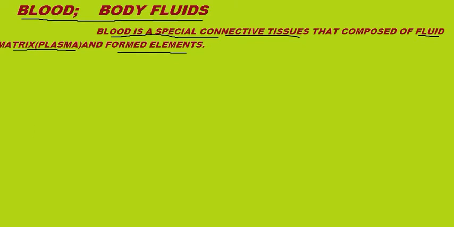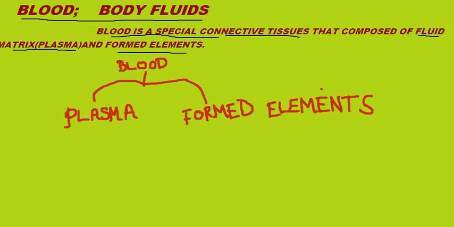And how is blood formed? In blood we have mainly two elements. What are they? Number one is the fluid matrix, or plasma, and number two is the formed elements. Now we will discuss more details about plasma and the formed elements.